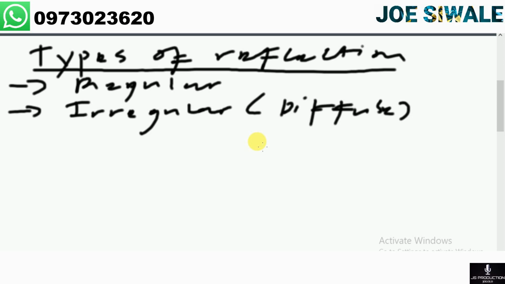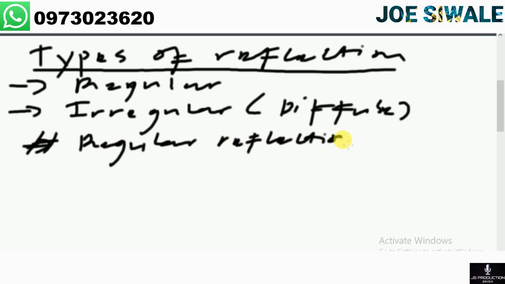So what is regular refraction? Regular refraction is a type of refraction that comes from smooth surfaces.